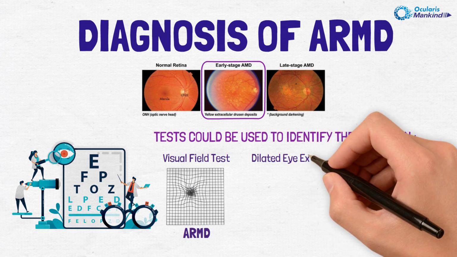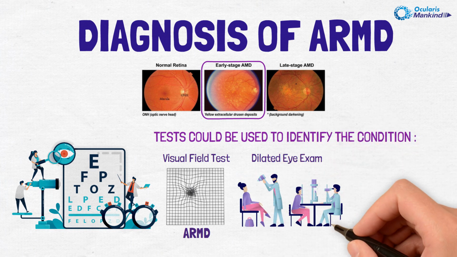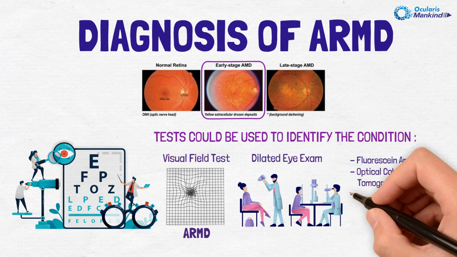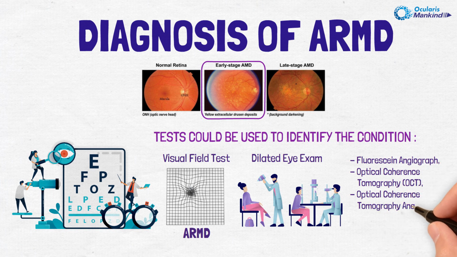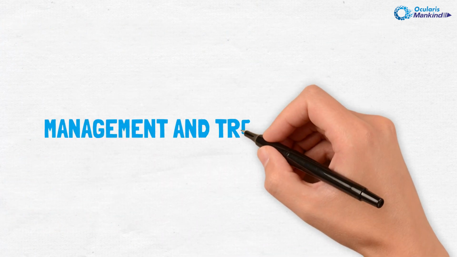Dilated eye exam: the eyes are dilated and analyzed using special lenses. Fluorescein angiography, optical coherence tomography, and optical coherence tomography angiography may also be advised by the retina specialist for a clear diagnosis of ARMD. Management and treatment of ARMD.